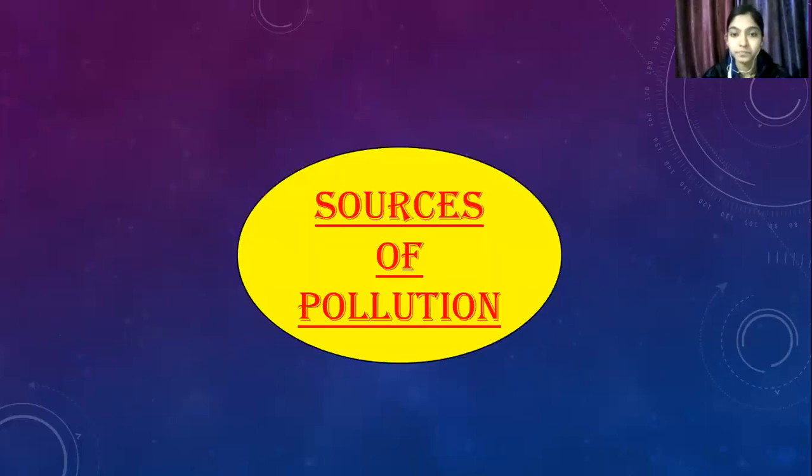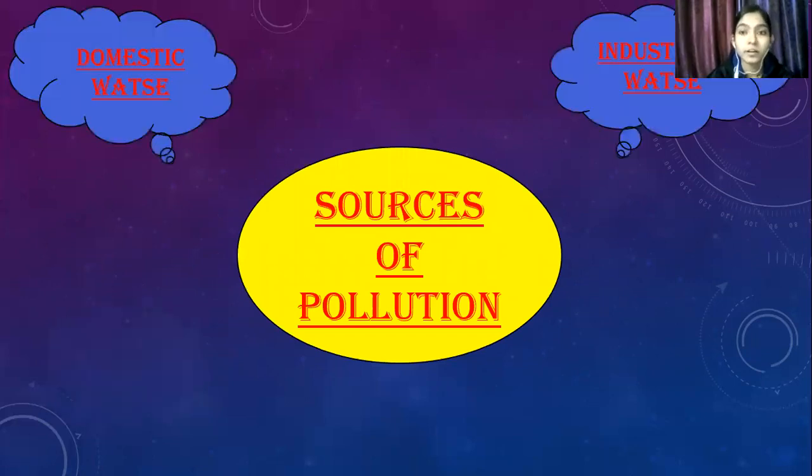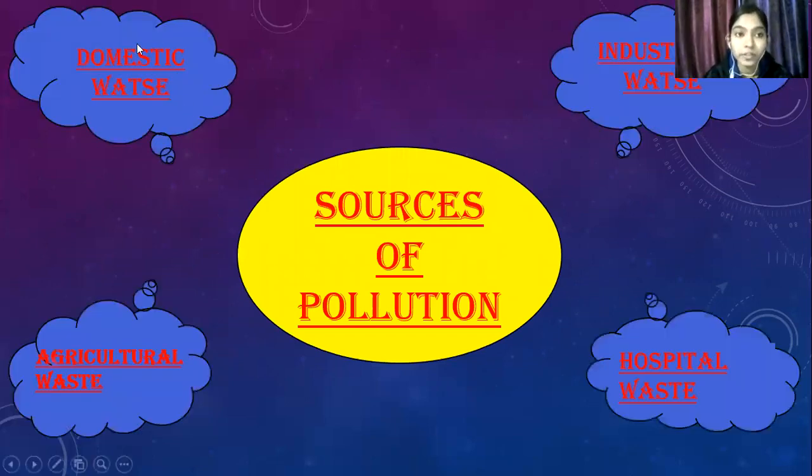So what are the sources of water pollution? Some sources are like, first one is domestic waste. Water comes from household activities, like when you wash clothes or wash utensils, and this dirty water is thrown into the river, which makes water polluted. This household water is called sewage.